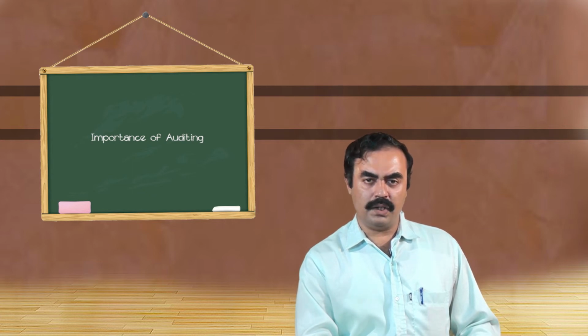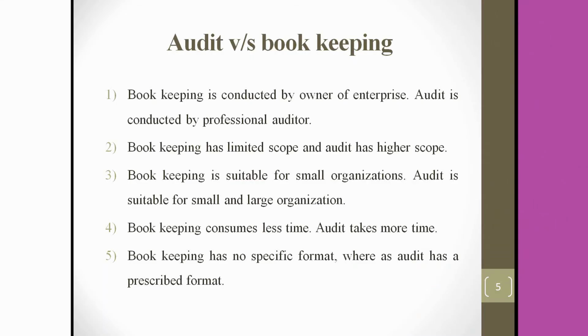And the second thing is that the purpose of audit is to identify the transactions, to verify the transactions, and to see whether they are genuine or not, whether there are errors or frauds in the transactions. That is the purpose of audit. Whereas the purpose of accountancy is to know the financial position of an enterprise. Financial position means what is the size of assets and what is the size of liabilities. That is the basic purpose of accountancy.